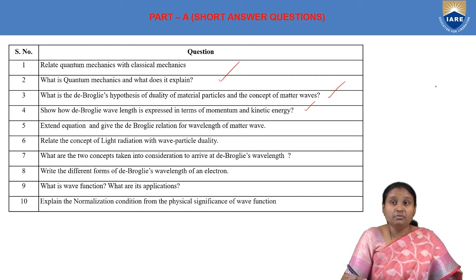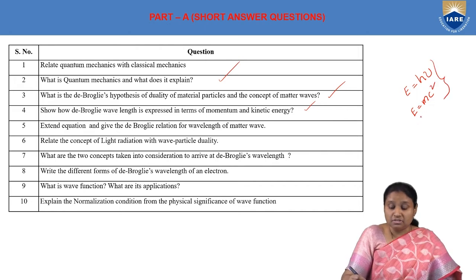So here what we are going to do for that, of course we are going to make use of Planck's theory, which talks about energy of photon as E is equal to h nu, and also we make use of Einstein's theory, which talks about mass energy relation E is equal to mc square. By taking these two equations, this equation will give rise to hc by lambda.